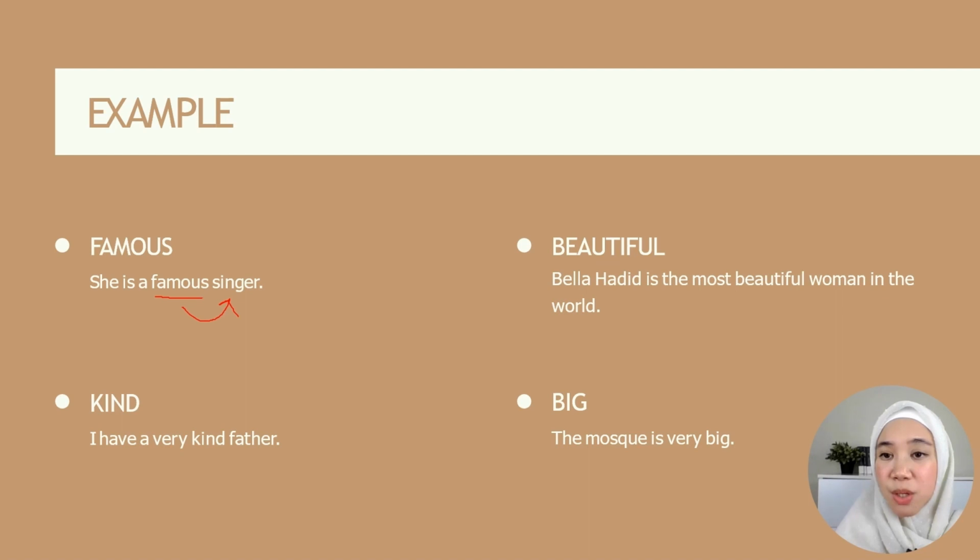Bella Hadid is the most beautiful woman in the world. So the adjective here is beautiful. So beautiful here is describing the noun woman. When you want to find the adjective, find something that is describing a noun. Kind. I have a very kind father. So the adjective kind here is describing the noun father. Big. The mouse is very big. So big here is describing the noun mouse.